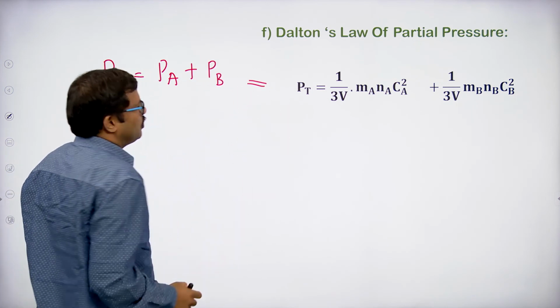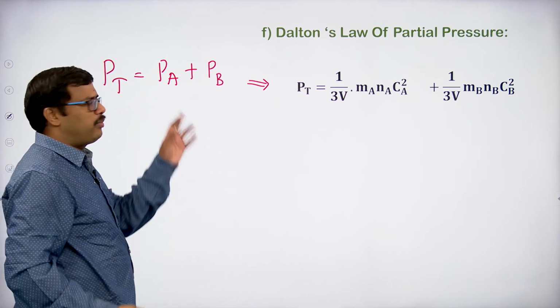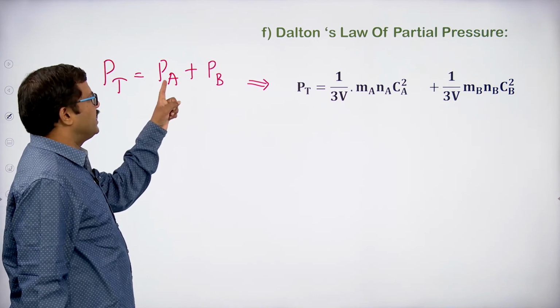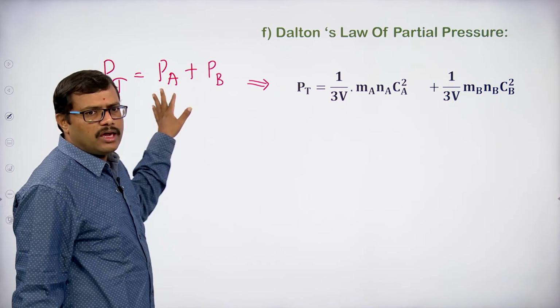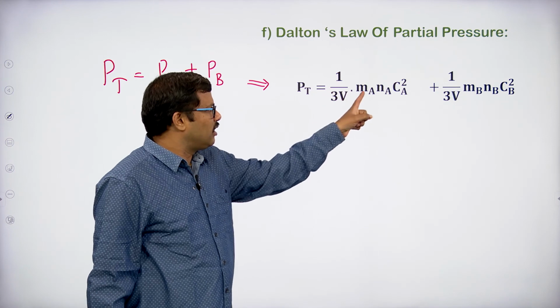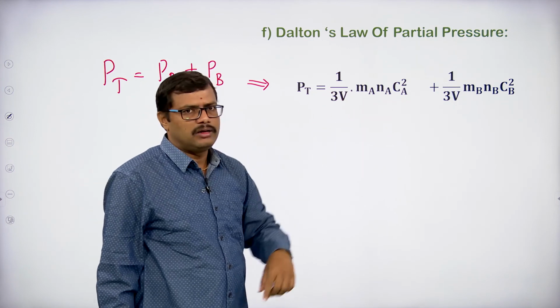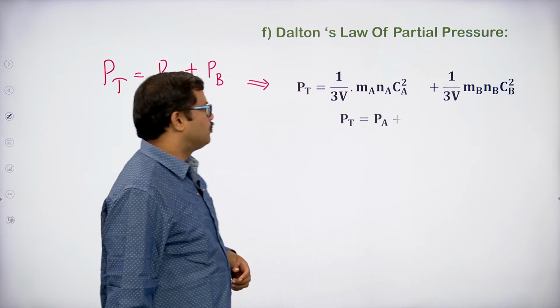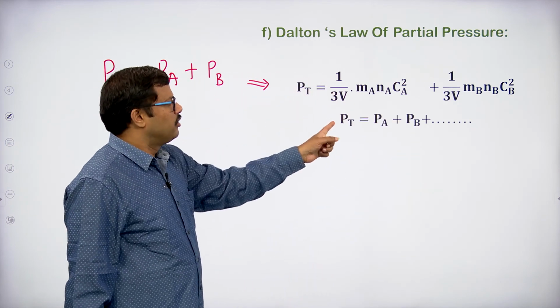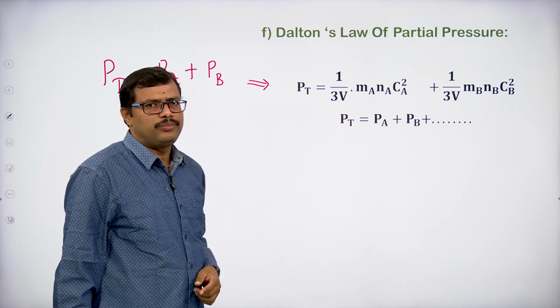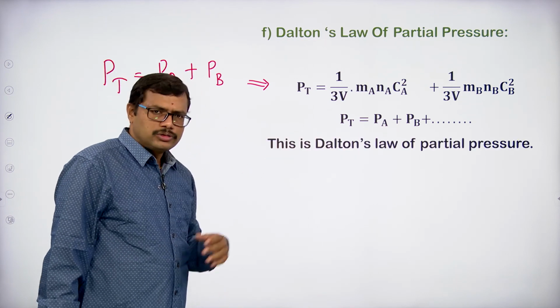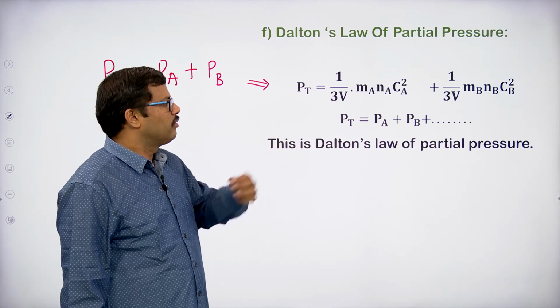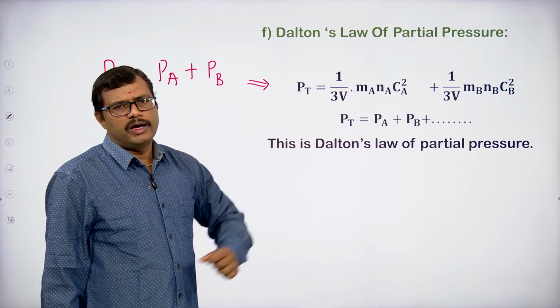This can be written as, just now we have applied the kinetic gas equation to gas A and gas B. So Pa will be equal to 1 by 3V Ma Na Ca square, and Pb is 1 by 3V Mb Nb Cb square. So Ptotal equals Pa plus Pb, and so on we can write. So this is going to prove Dalton's law of partial pressure.